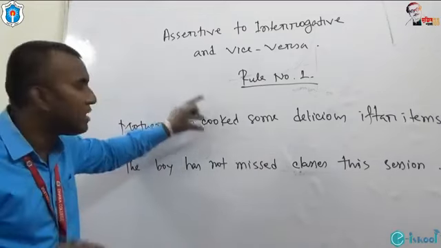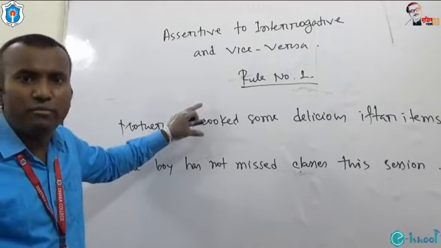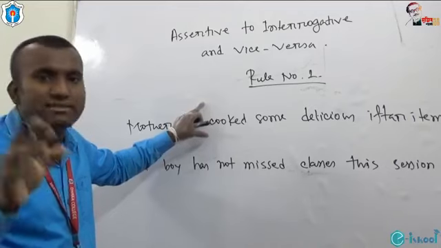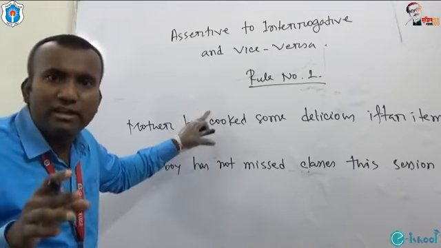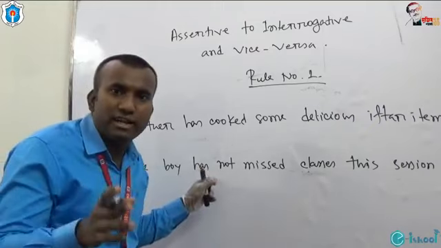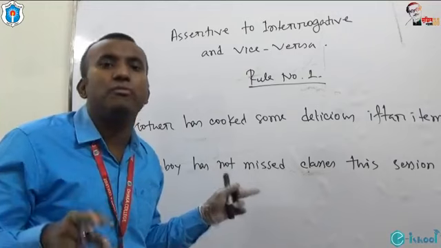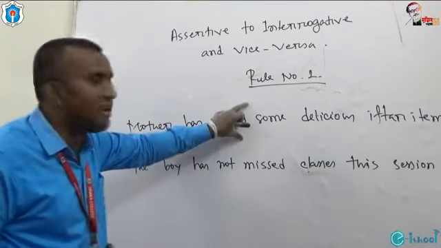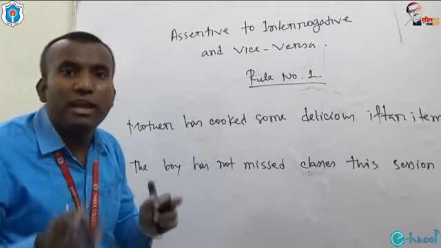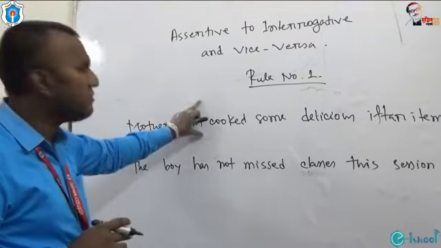So, I am going to repeat. If the assertive sentence is in affirmative form, the interrogative sentence will be negative. If the assertive sentence is in negative form, interrogative will be affirmative. But how to make questions?